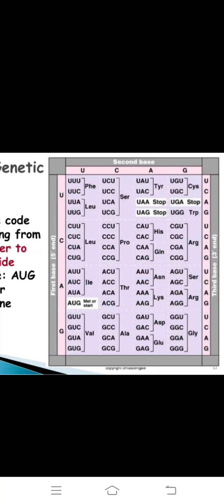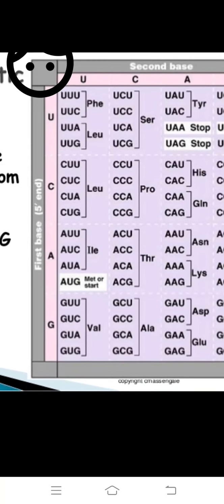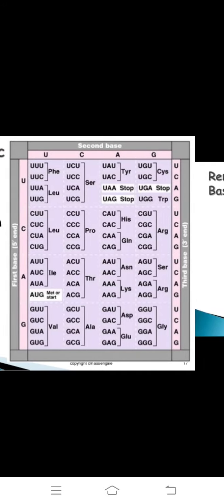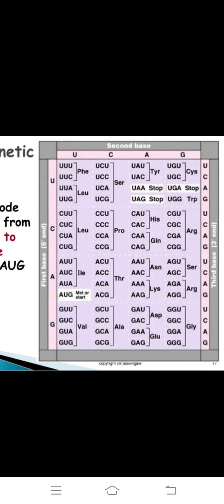Okay, 20 amino acids are made up of 64 codons. Very important: codons mean triplets. AUG is the start codon, methionine, and there are 3 stop codons: UAA, UAG, and UGA.